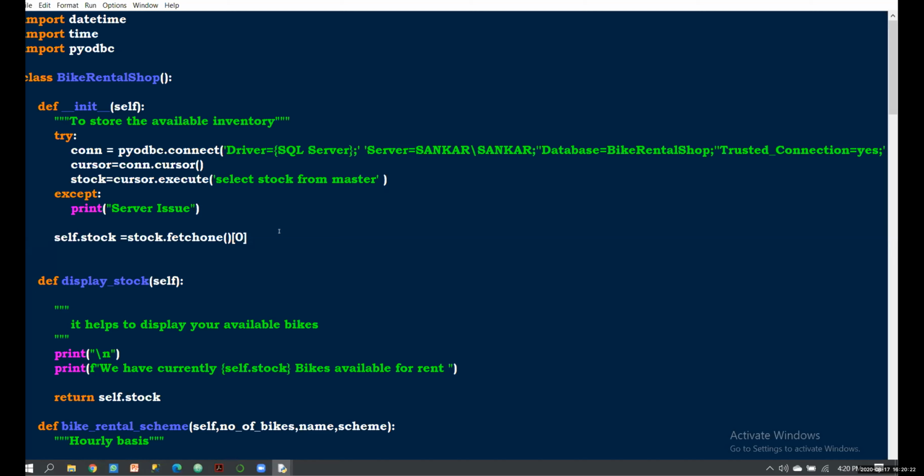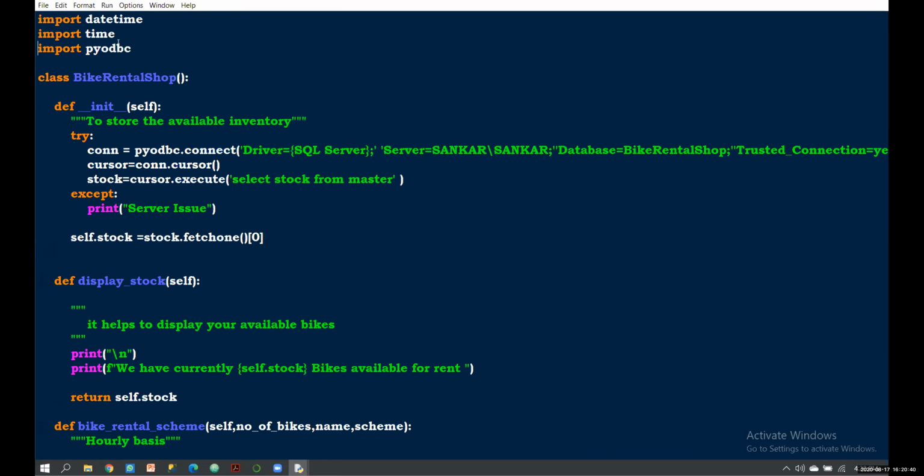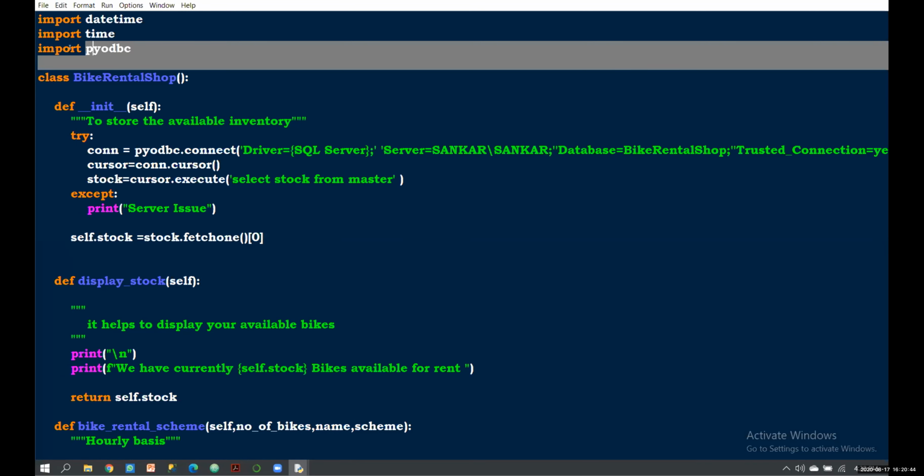In every execution, you have to open your SQL. Then here I'll explain. I have imported the datetime module, and I have imported time and also PyODBC. PyODBC is the library for connecting your SQL and Python.